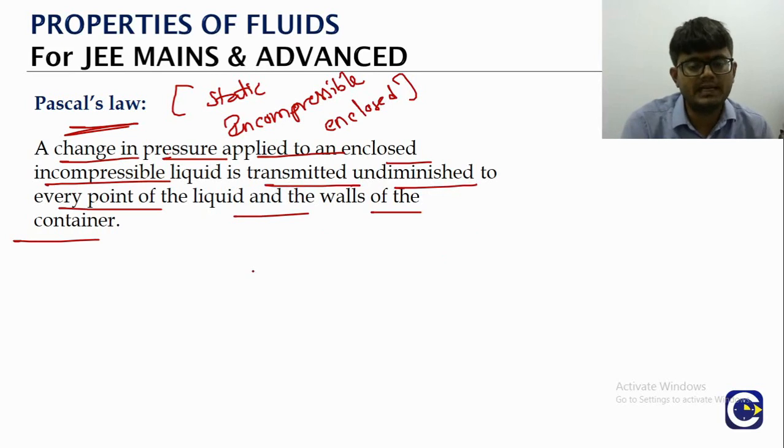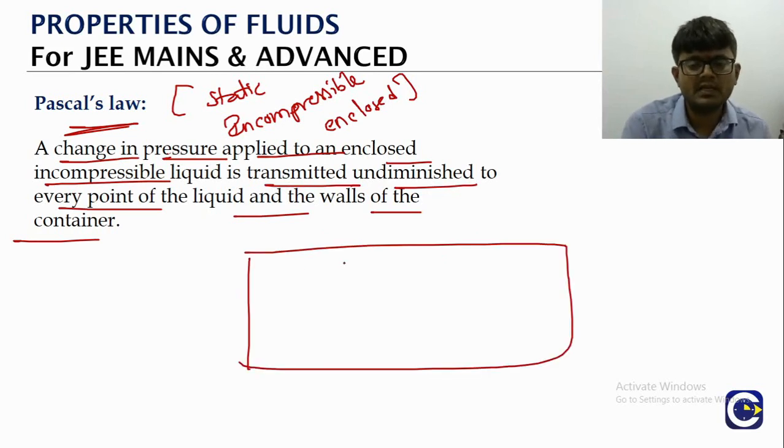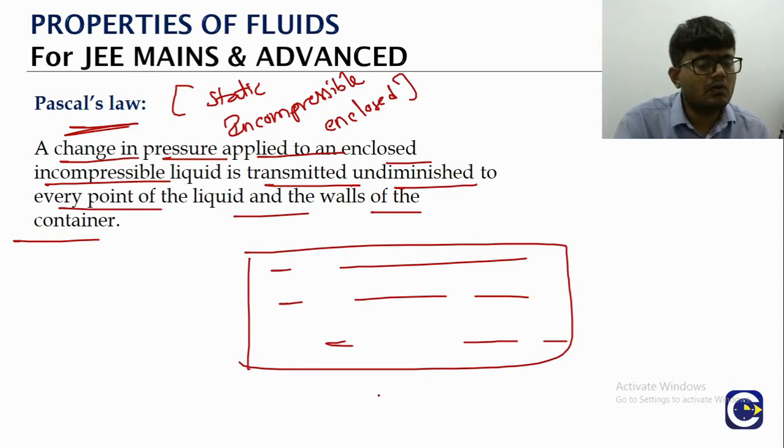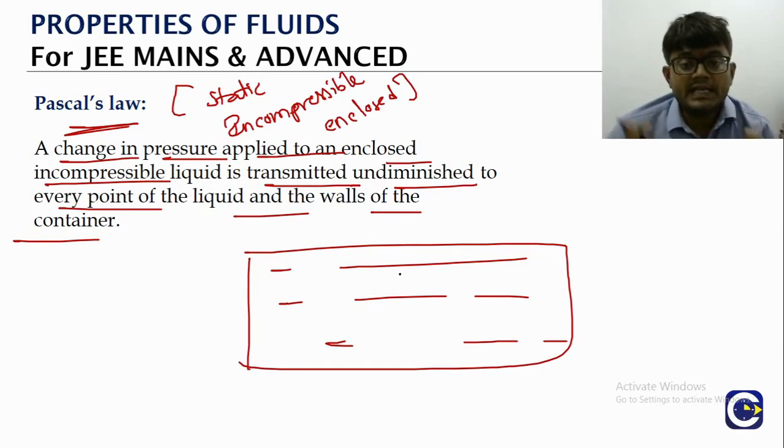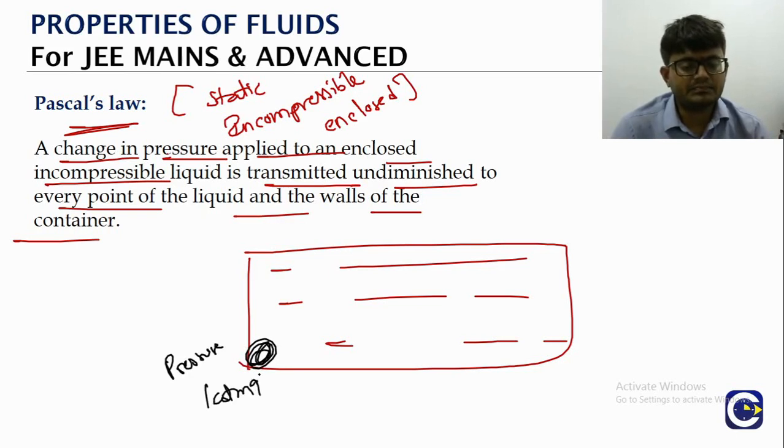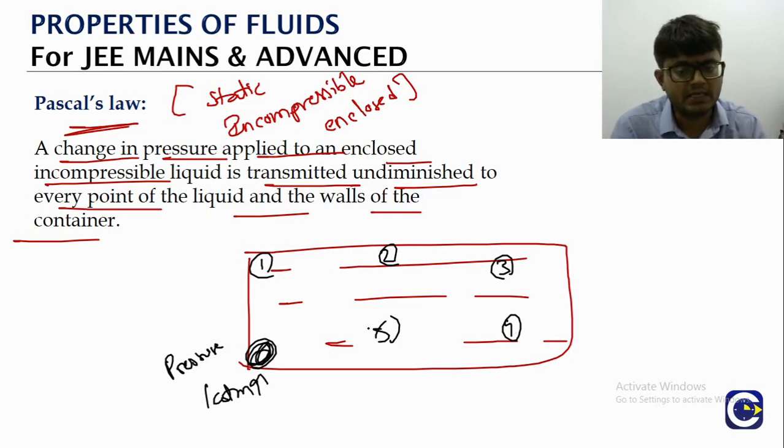So what do you mean by that? Let's say for example we have a liquid vessel, and in that there is a liquid. This is an enclosed vessel, the liquid is incompressible, and the liquid is static. If I change the pressure, let's say I increase the pressure by 1 atm, then at each and every other point inside the liquid, let us mark points 1, 2, 3 like that, different points we can mark, the pressure will increase by how much? 1 atm.